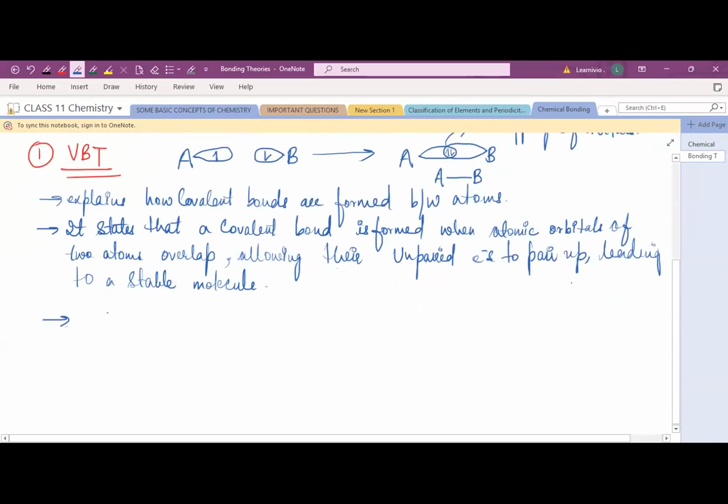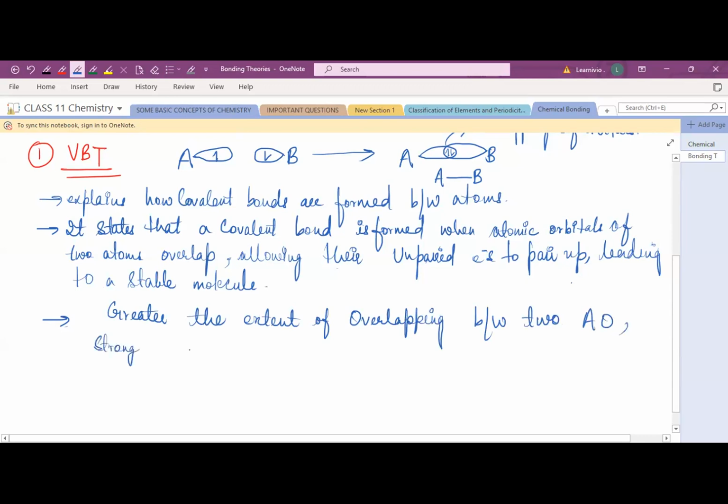Now see, and always remember, the greater the extent of overlapping between the two atomic orbitals, the stronger is the bond. The greater the area of overlapping, the stronger our bond will be. Okay, it's very important. So write down: greater the extent of overlapping between two atomic orbitals, stronger is the bond.